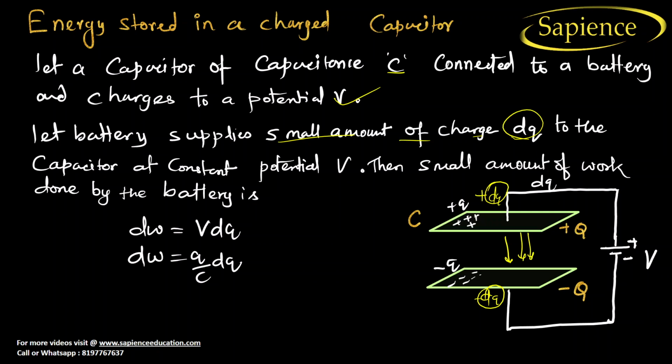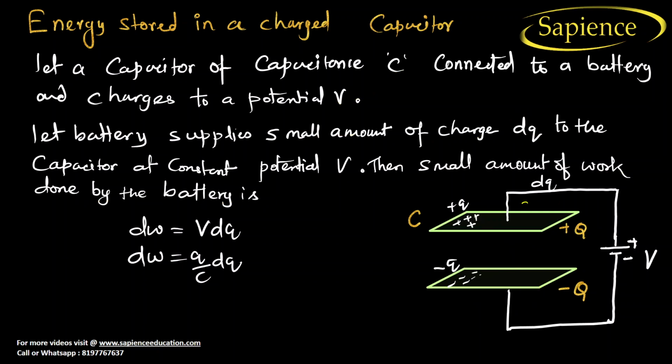Now see here, earlier the electrons in the circuit were trying to go in this direction, but due to the electric field the electron will find a repulsion, right? So the small amount of work is done by the battery. Again, try to understand.